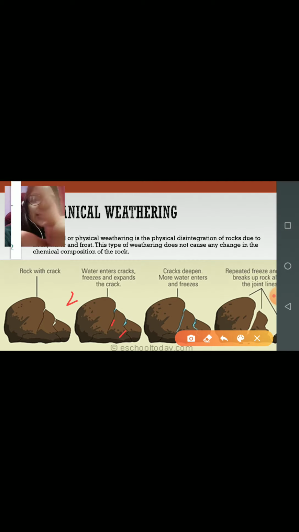During the night time, the freezing causes cracks in the rock. Once the ice expands during the night, it causes further cracks. Then the third step: more water enters and freezes.